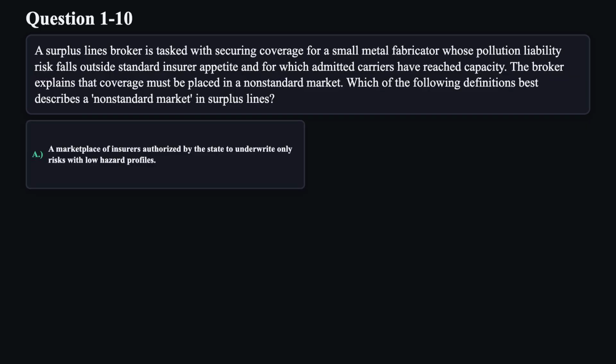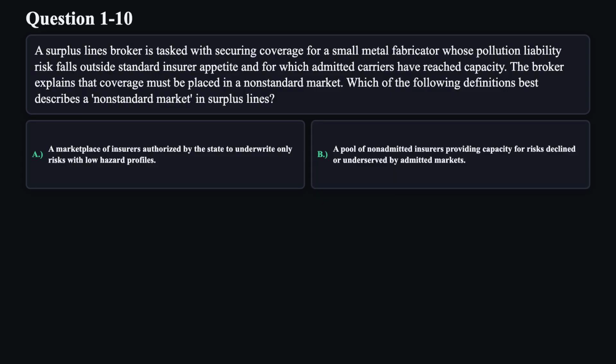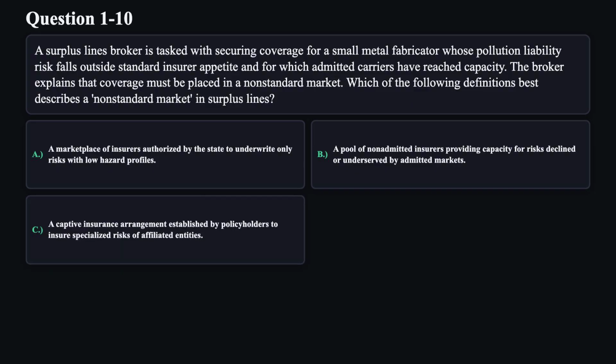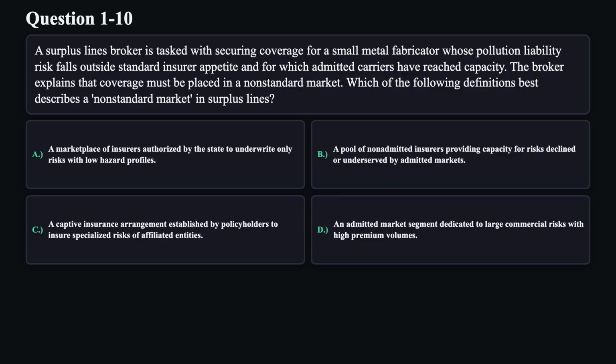A. A marketplace of insurers authorized by the state to underwrite only risks with low hazard profiles. B. A pool of non-admitted insurers providing capacity for risks declined or underserved by admitted markets. C. A captive insurance arrangement established by policyholders to insure specialized risks of affiliated entities. D. An admitted market segment dedicated to large commercial risks with high premium volumes.